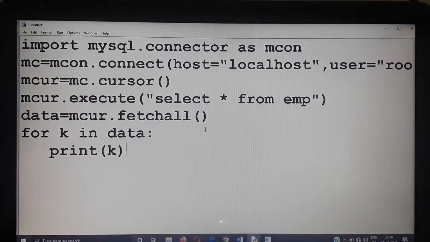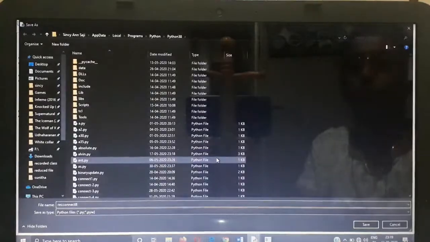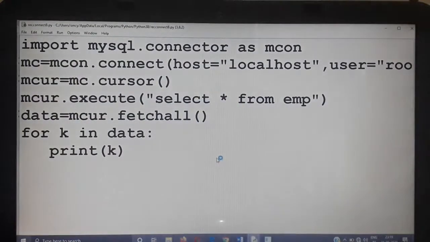Print k. The only new thing you are studying here is fetchall. Fetchall will extract the entire records from the cursor object and store them in the specified variable. Then using the for loop, the records are extracted one by one and displayed on screen. I am going to run this program. I am going to save the program. Check if any error is there or not.